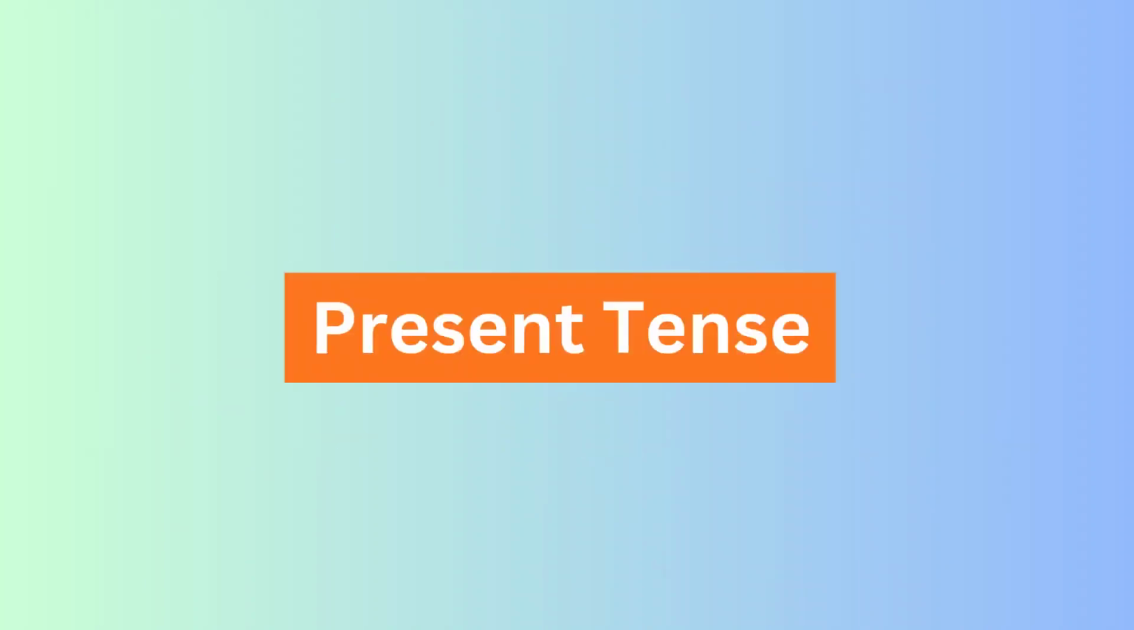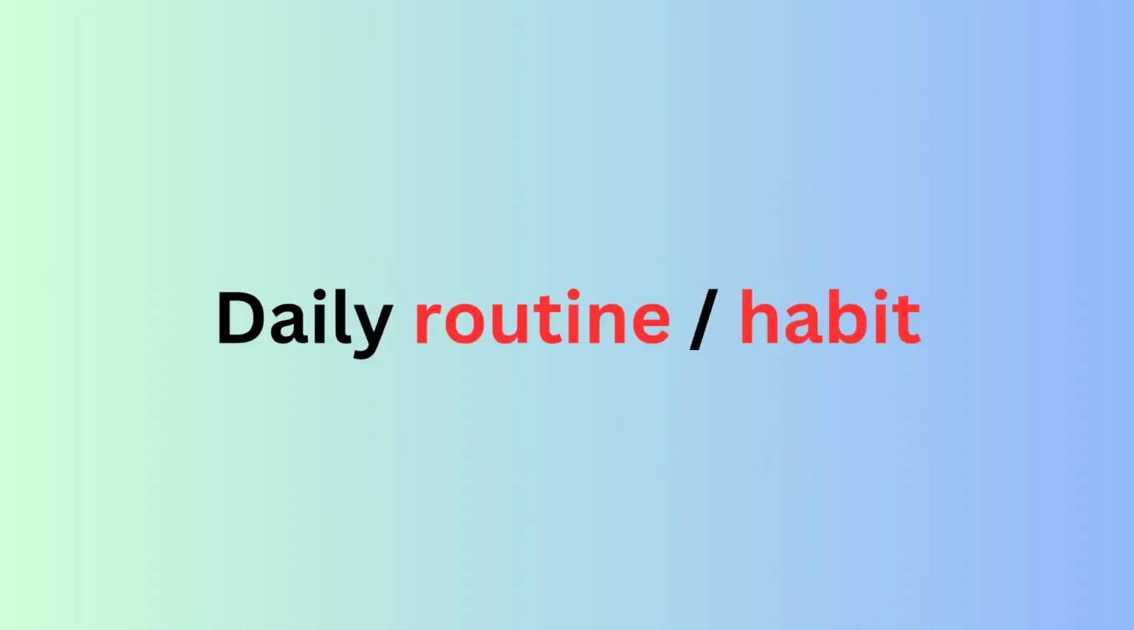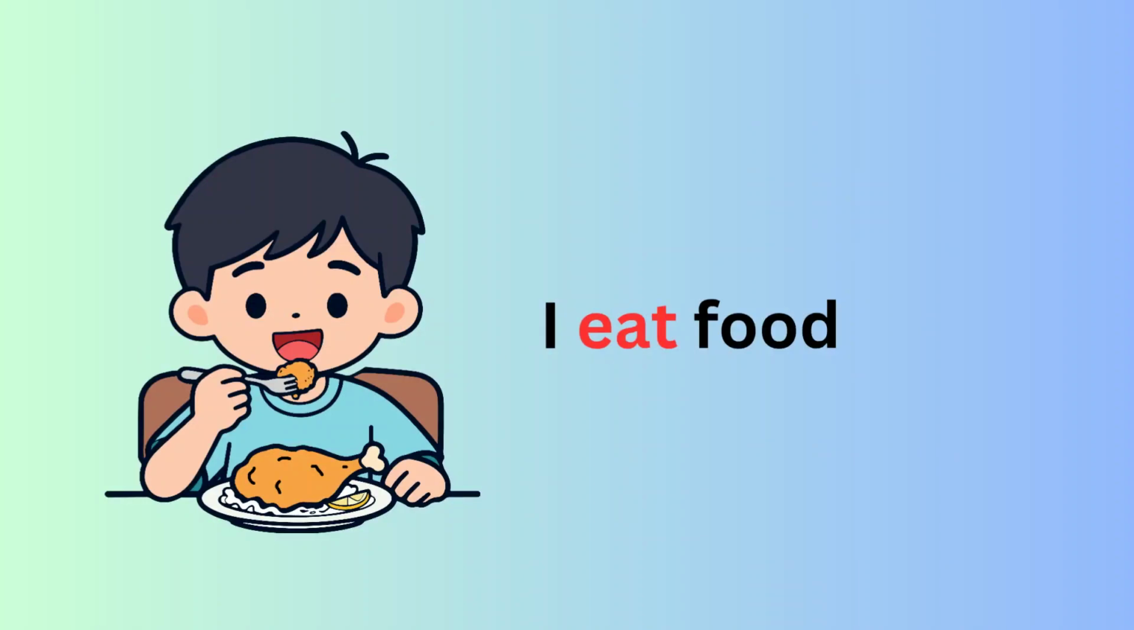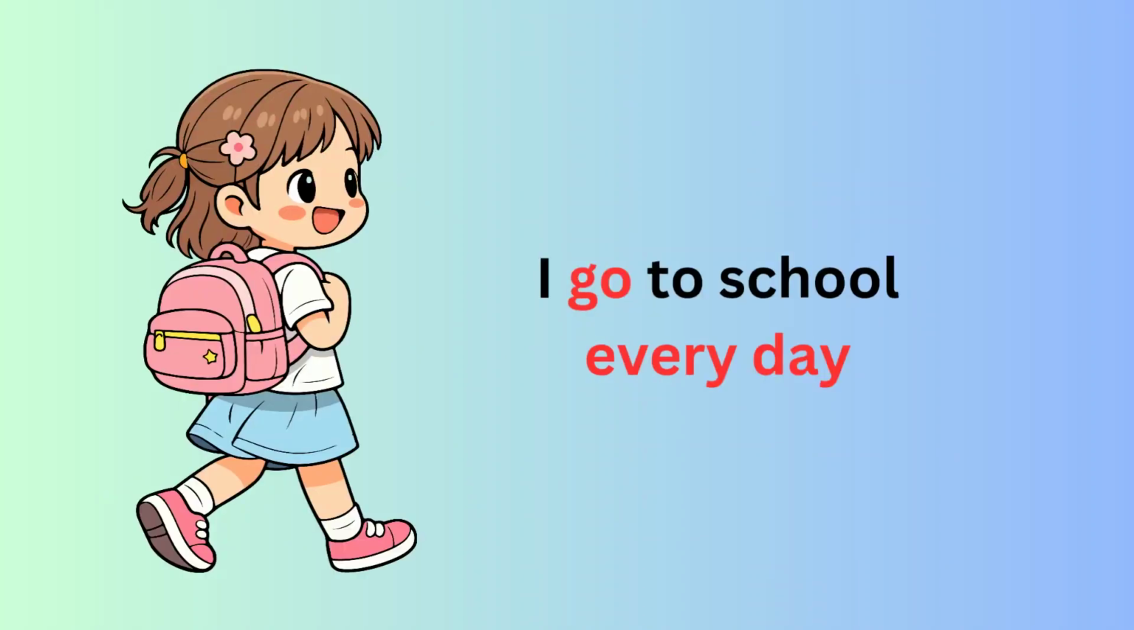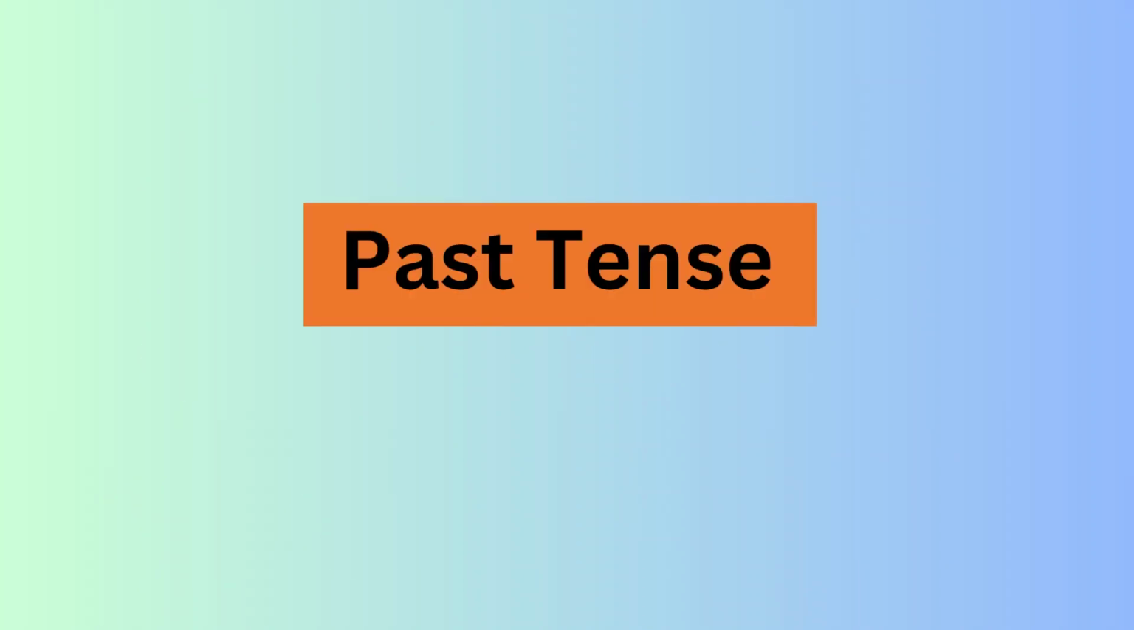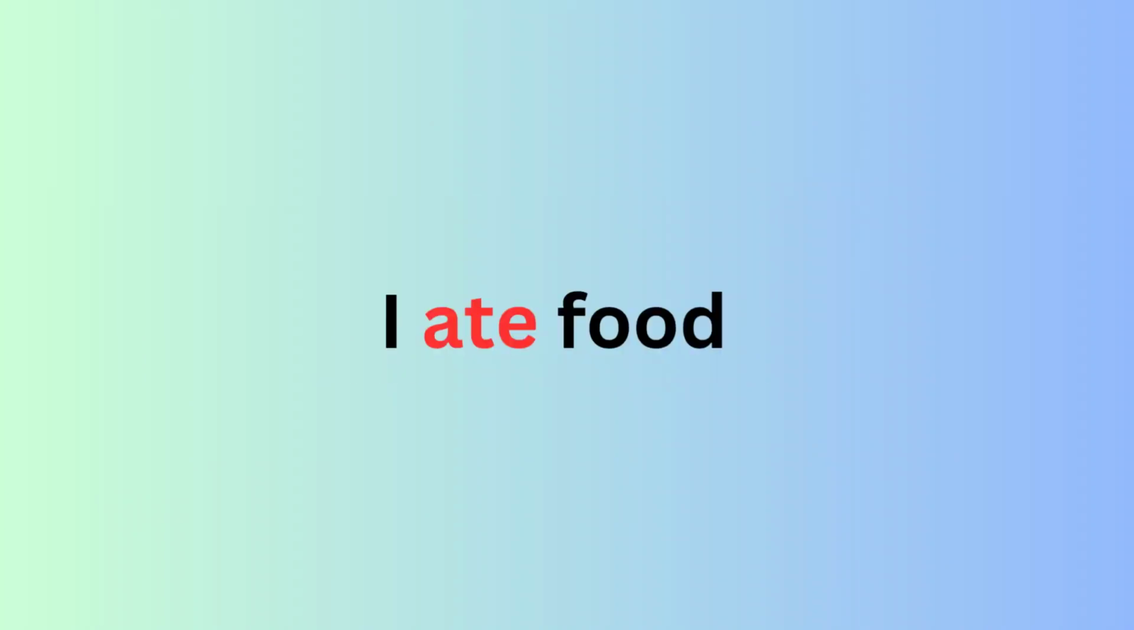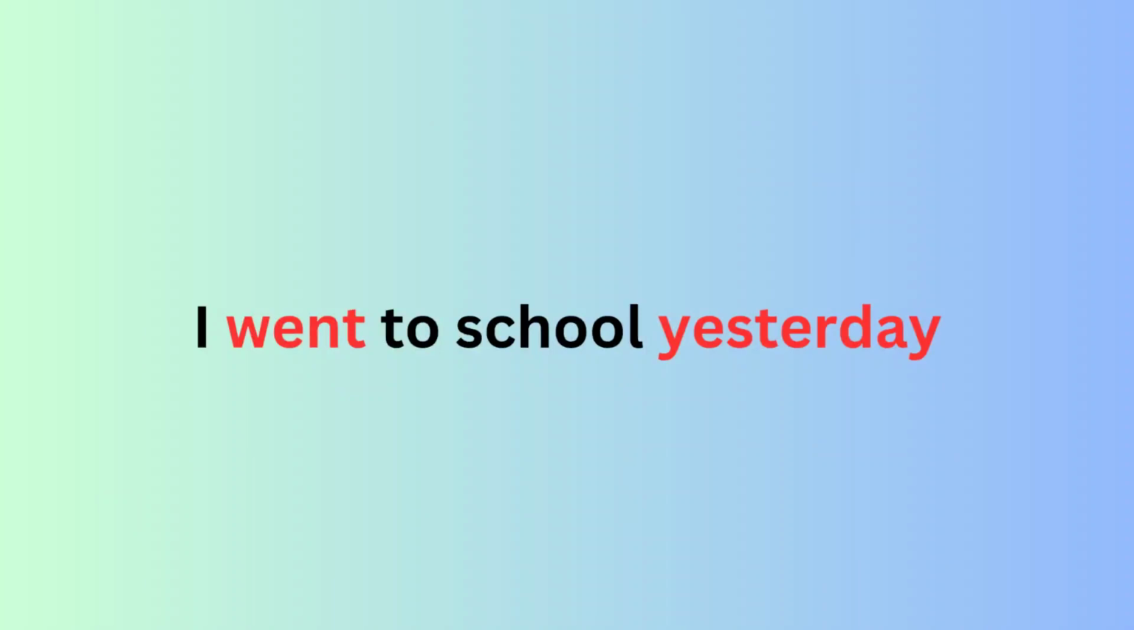What is present tense? Present tense is used for actions happening now. It is also used for daily habits. Example, I eat food. I go to school every day. What is past tense? Past tense is used for actions that happened before. Example, I ate food. I went to school yesterday.